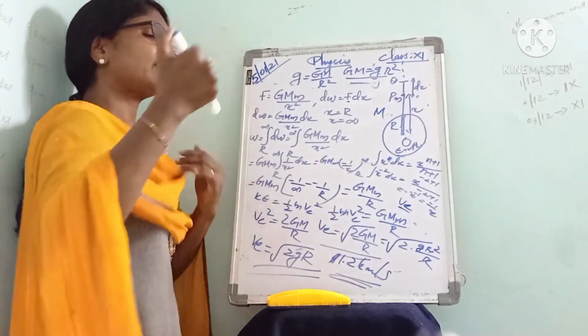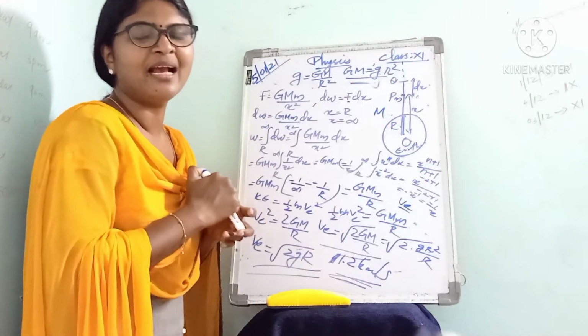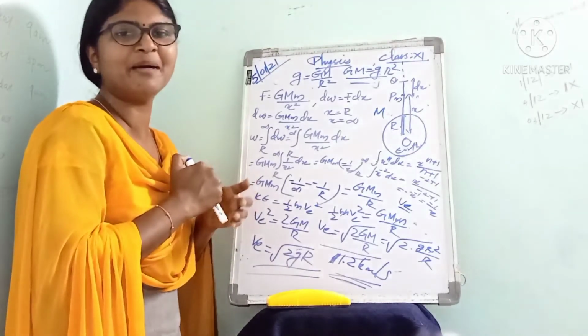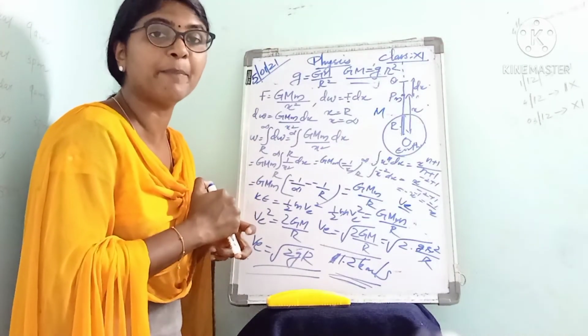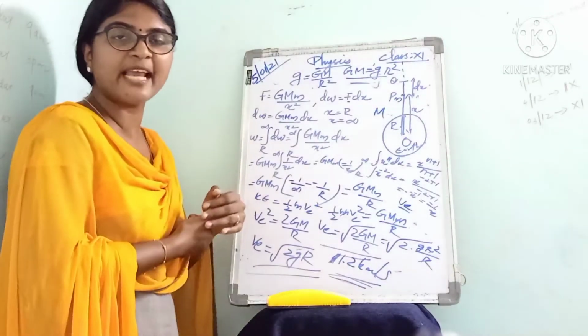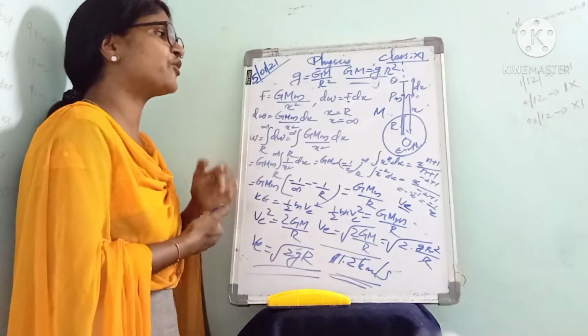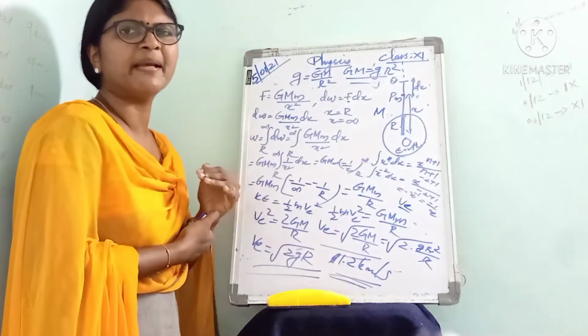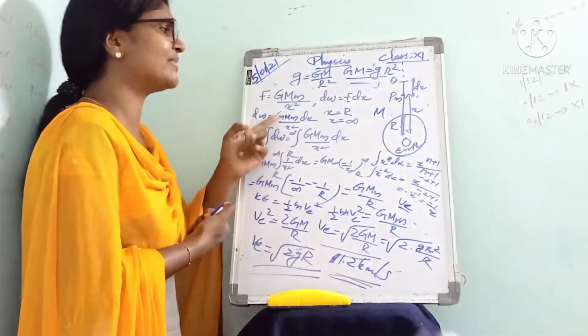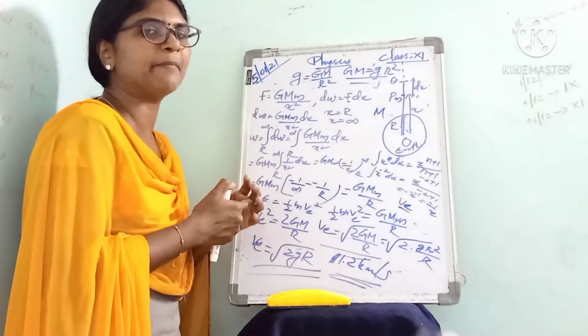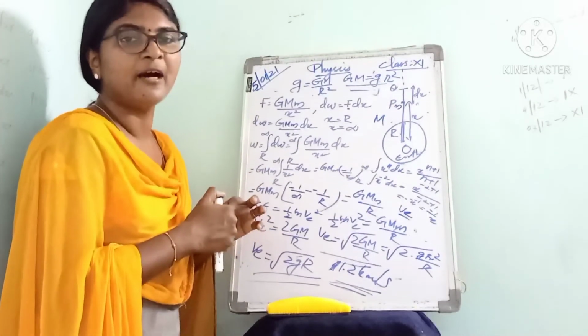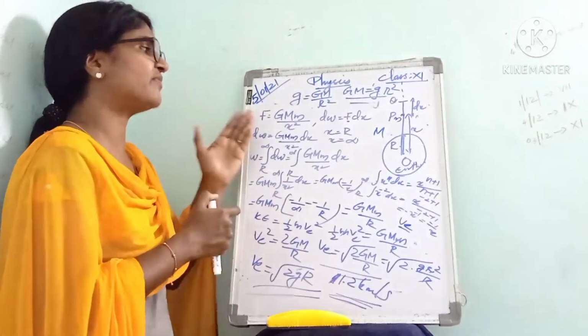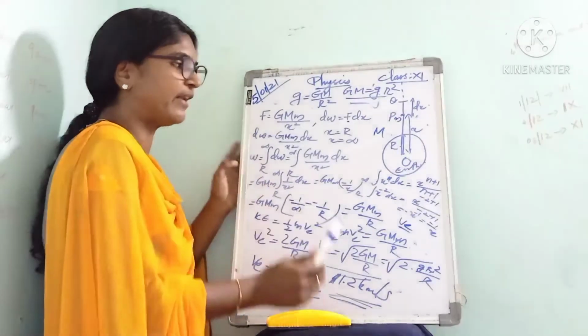Then what is escape velocity? Actually, escape velocity is the minimum velocity with which a body may be projected such that it may escape from the gravitational attraction of Earth. Okay, next we can find an expression for escape velocity.